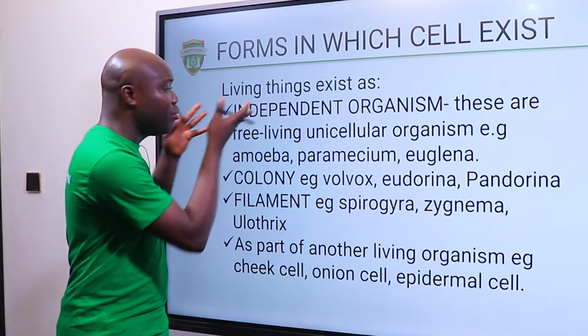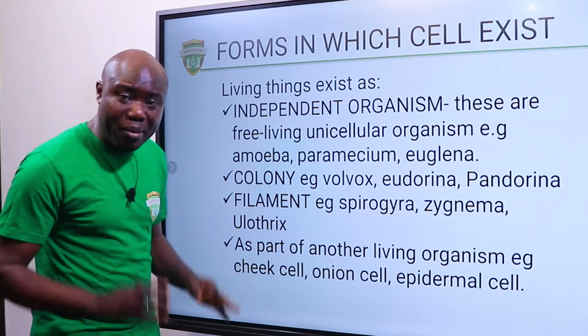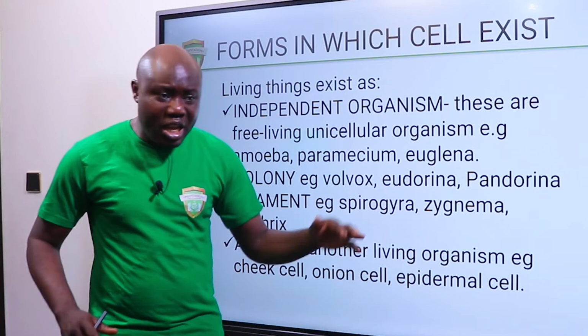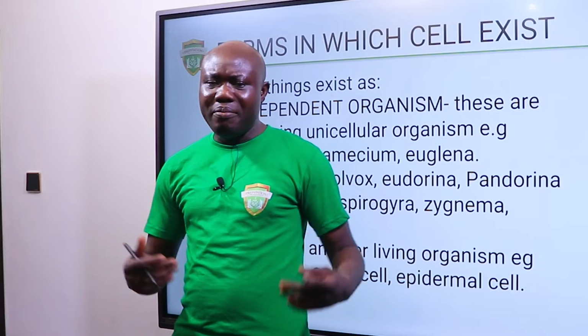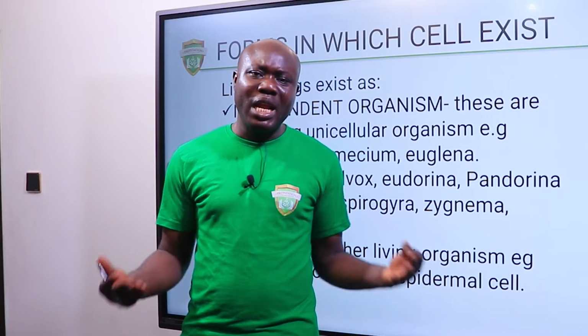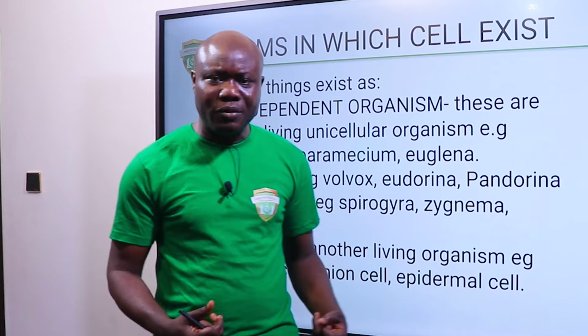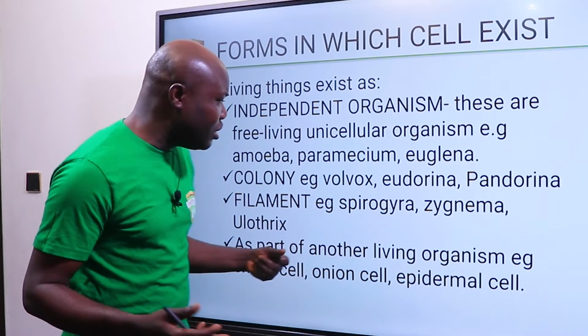Yes, it's an example of an independent organism. An amoeba can sustain itself. It doesn't need the approval of any other organism. It does not even need anything from any other organism. Just like human beings, human beings cannot be independent. Whether we like it or not, we need plants to help us produce enough oxygen. But in the case of amoeba, it doesn't need that.